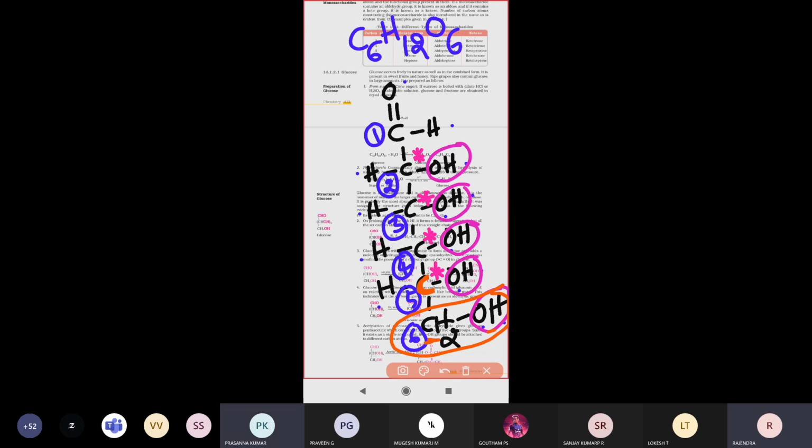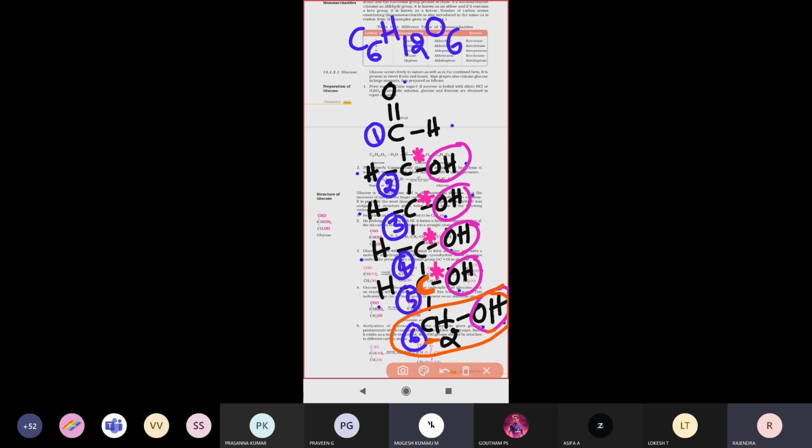Except the OH group, which other functional group is present? Sir, ketone. Except OH? Sir, double bond O. Double bond O, only a double bond O we are seeing there. Aldehyde.